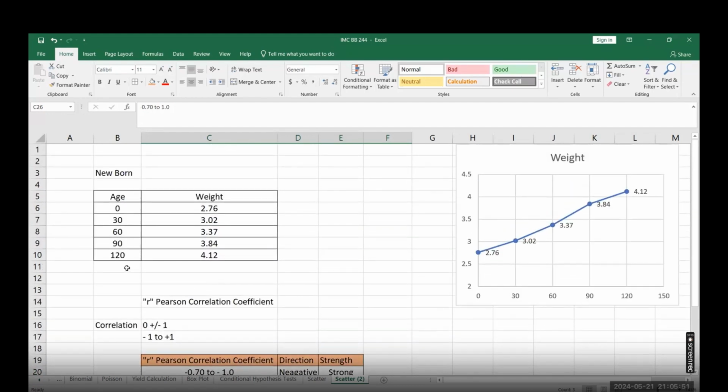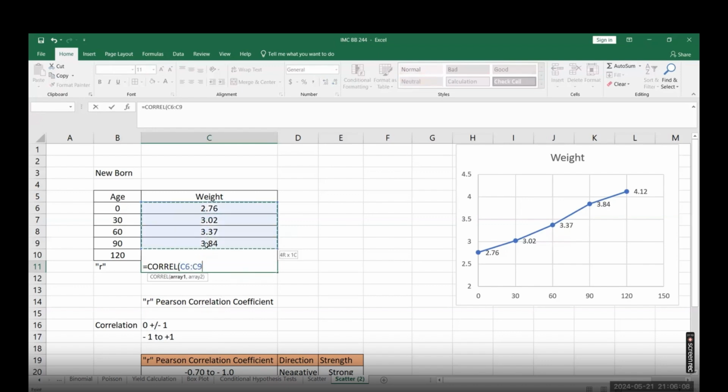Suppose I want to calculate the R value here for this relationship between age and weight. We will be using a simple Excel formula, equals CORREL, which stands for correlation. Select your Y variable, comma, select your X variable here.